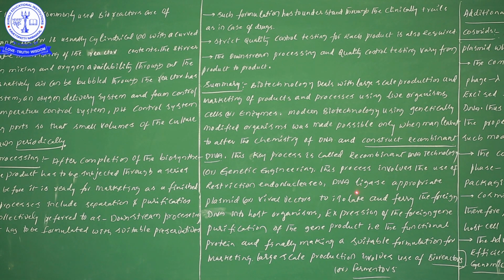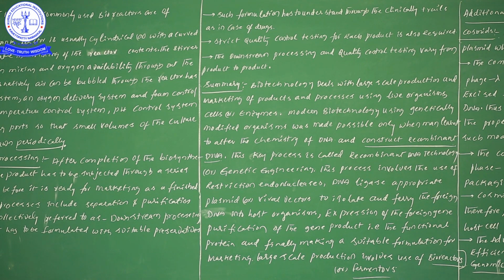And in order to create recombinant DNA, we have also taken the help of DNA ligase. Why? Because for the joining of the sticky ends of foreign DNA as well as vector DNA, we are joining them with the help of DNA ligase only. So in the construction of recombinant DNA, we are using two different types of enzymes: one is endonuclease and one more is DNA ligase.